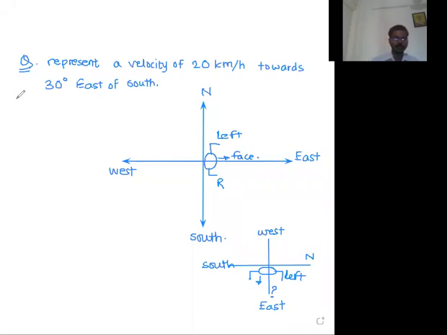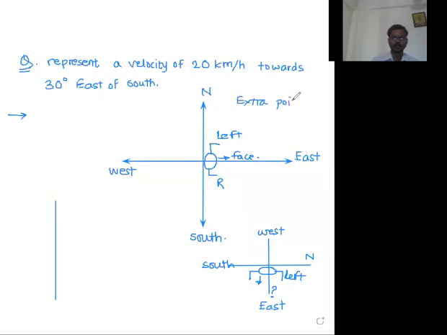Okay, fine. Now let us come back to the answer of the question. Now let us draw the coordinate system. This you can write as an extra point.